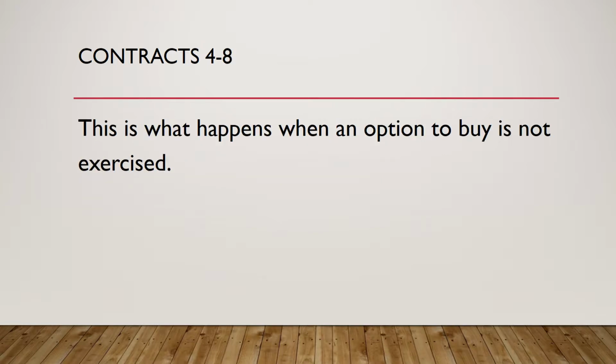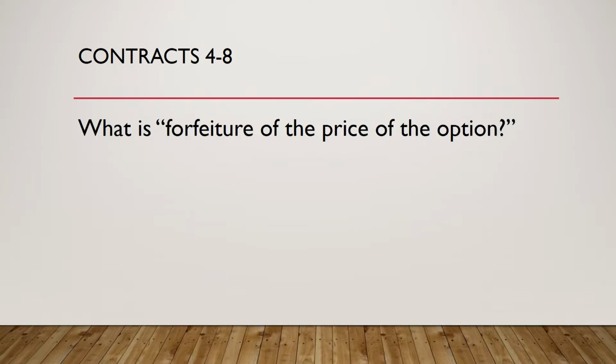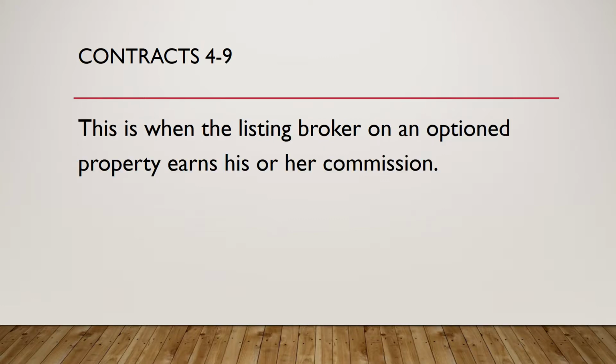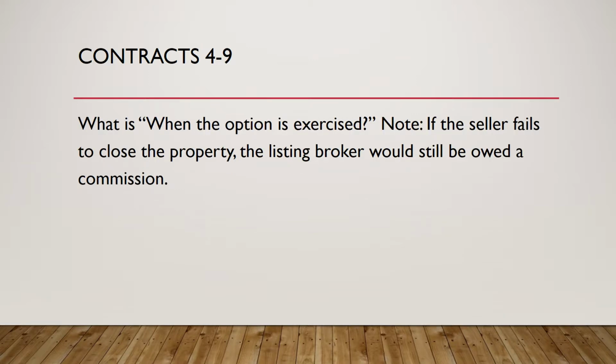Question 8. This is what happens when an option to buy is not exercised. What is forfeiture of the price of the option? Question 9. This is when the listing broker on an option property earns his or her commission. What is when the option is exercised? Note, if the seller fails to close the property, the listing broker would still be owed a commission.